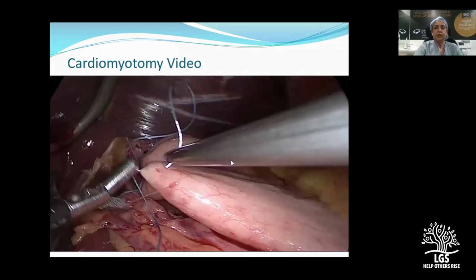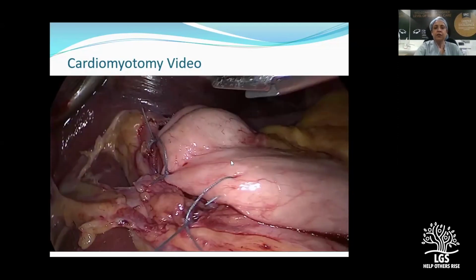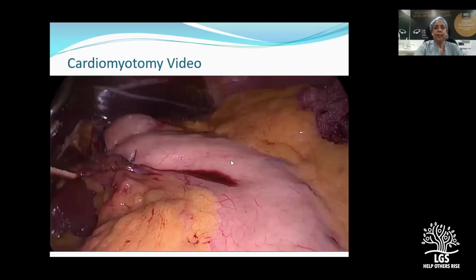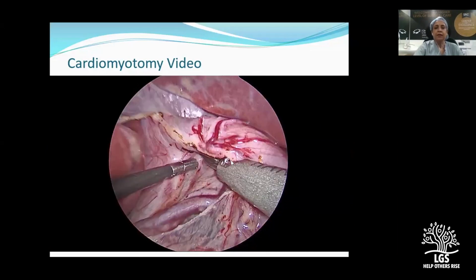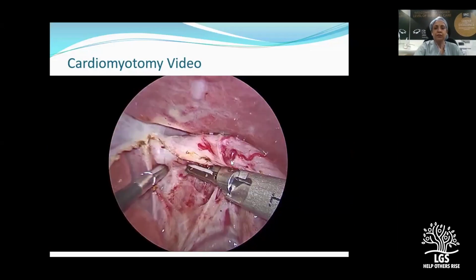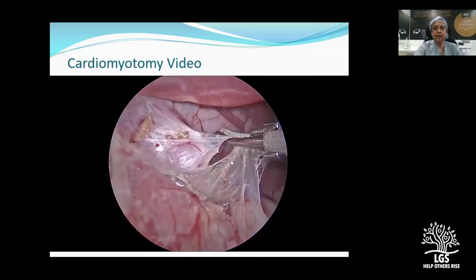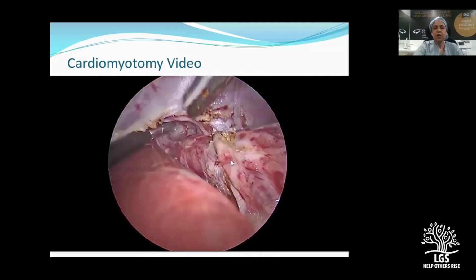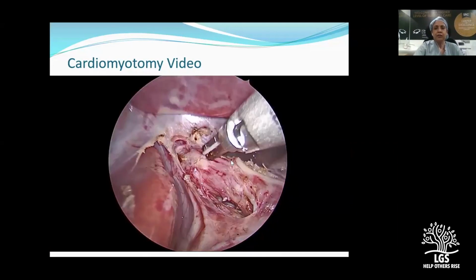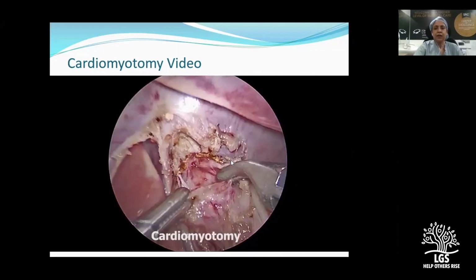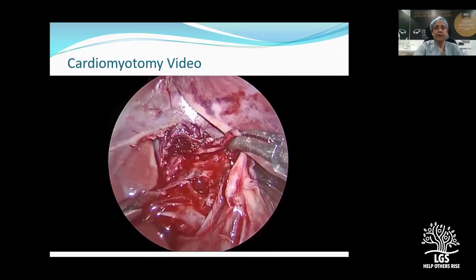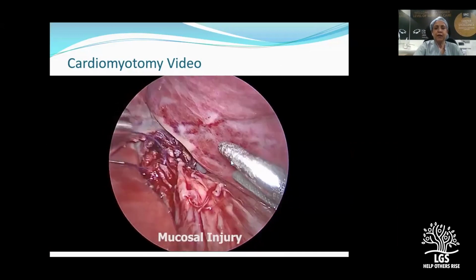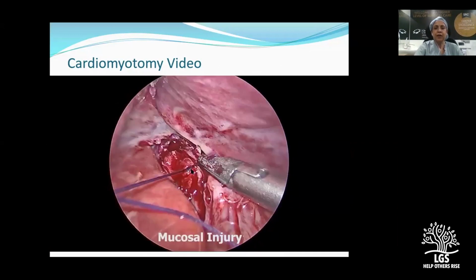So you see that the wrap is totally covering the exposed esophageal mucosa and acts as a nice buttress to it. So this is one video which I am showing of what would happen if your esophageal mucosa gives way. This is a myotomy I did in a small child, just 5 years old, who came all the way from Bangladesh. You see, he has a very small, tiny esophagus and very friable mucosa. So as we were gently separating the muscle fibers, the mucosa gave way here.